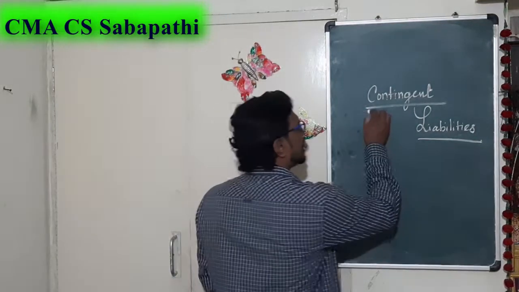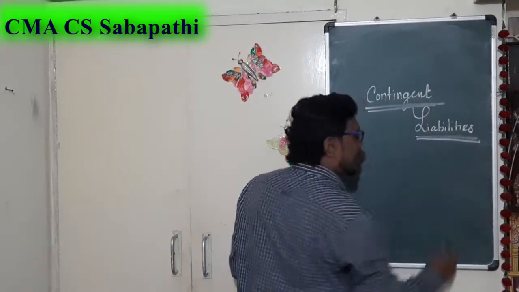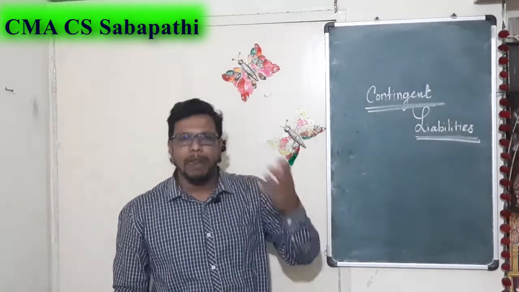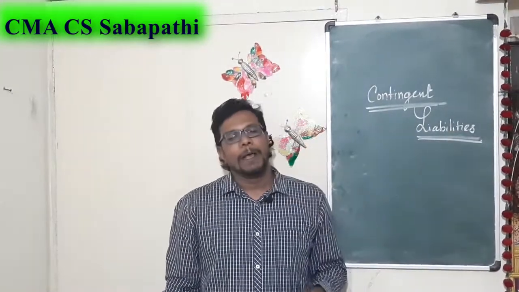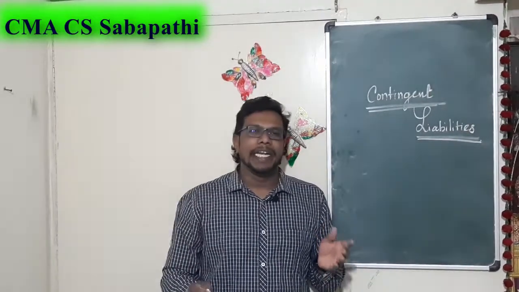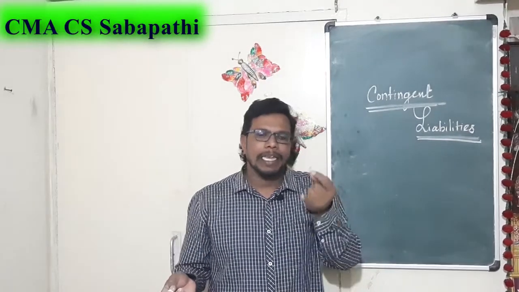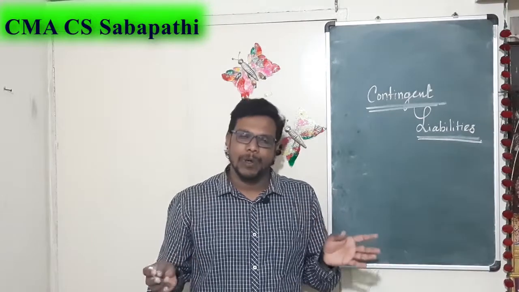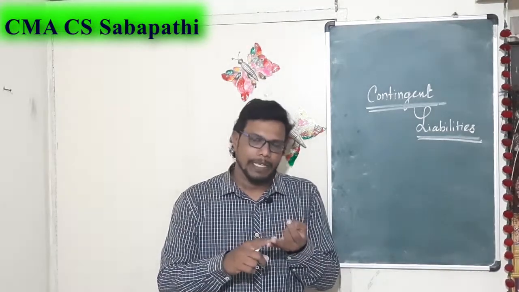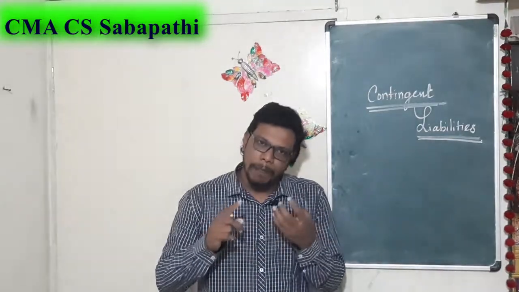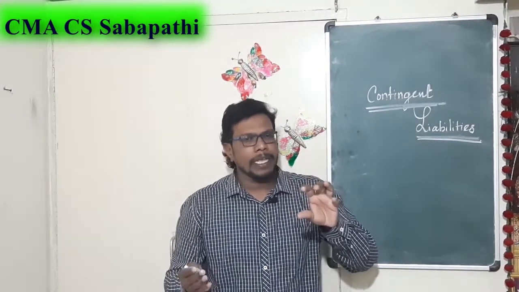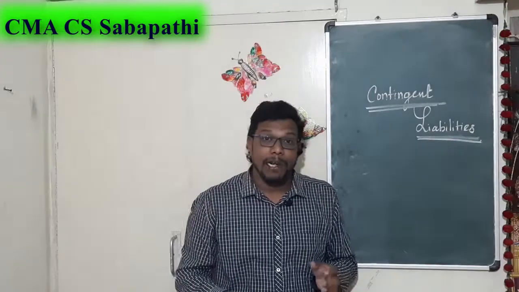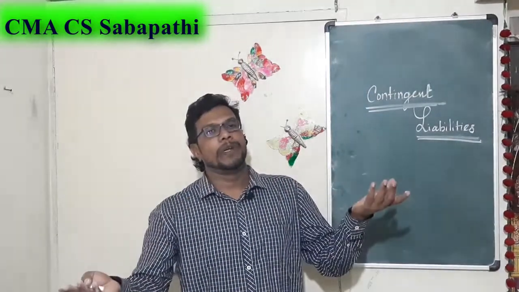What is the contingent liability? It is the probable obligation of the company or the business organization only. But we don't know when it is going to occur. The occurrence of the event is not known, when it is going to be paid. We don't know whether it is going to be paid or not. The probability of paying, that also we don't know. Then what is the exact amount? That also we don't know.